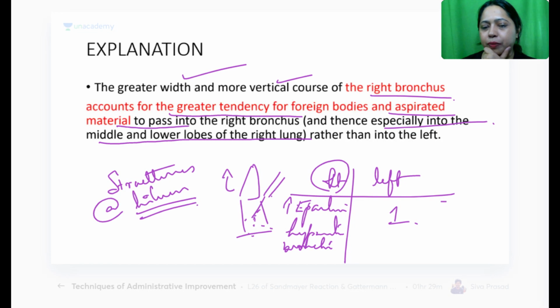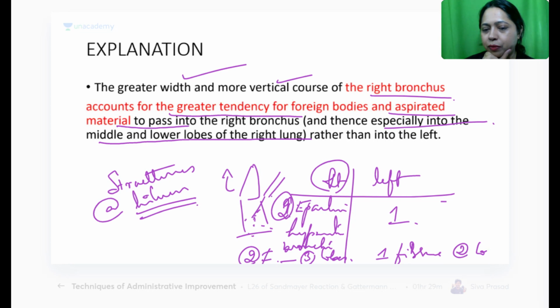Here there is only one, and here there are two. And the number of fissures? 2 fissures, so 3 lobes. Here only one fissure, 2 lobes. Left is everything less. All right. So remember left side, everything is one less. All right. Next one.